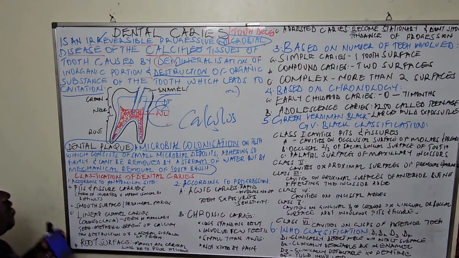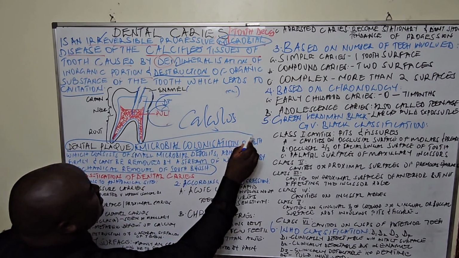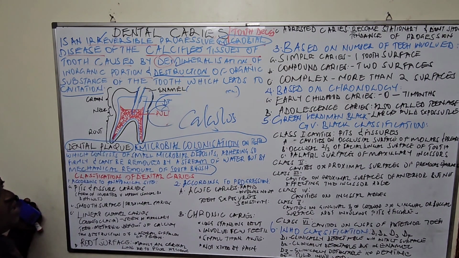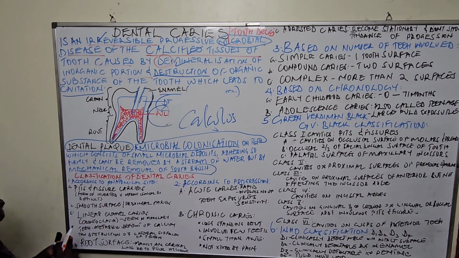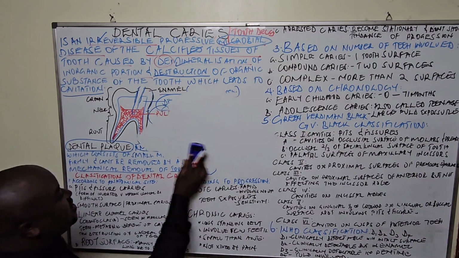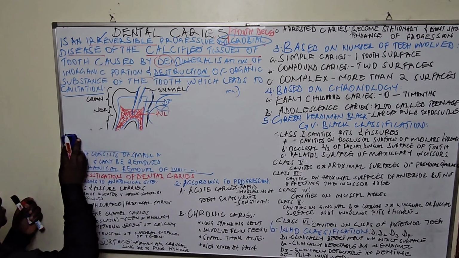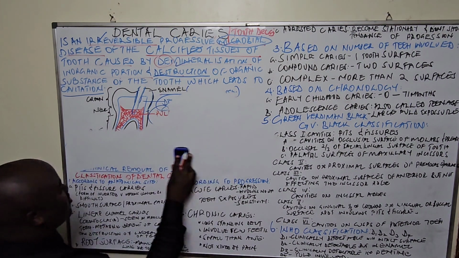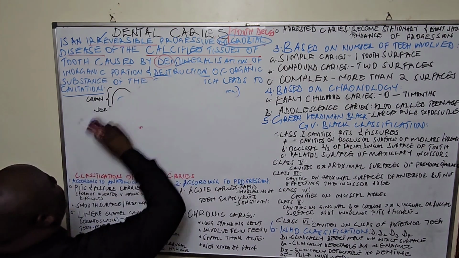But for now, the bacteria we are talking about, which is causing the cavities, is in the what? In the plaque. So we are saying in the plaque here, we have bacteria and remains of food, and this is in the form of what? Deposits. So that is plaque.